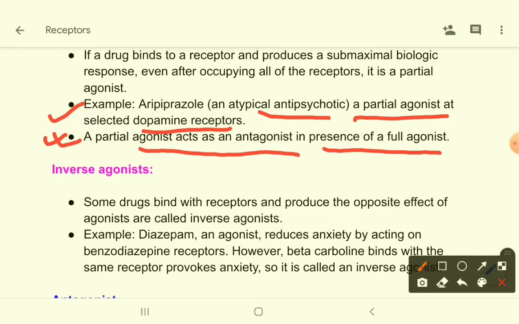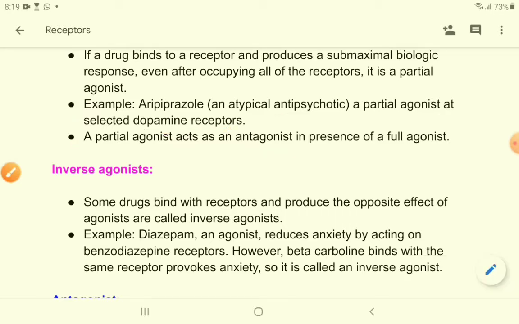It means that if you give a partial agonist, that partial agonist will bind with the receptors and will produce a submaximal effect. And when you give a full agonist, that full agonist now cannot bind with the receptor, because the partial agonist has already occupied the receptors. So in this case the partial agonist is acting as an antagonist. Do you understand? Okay,